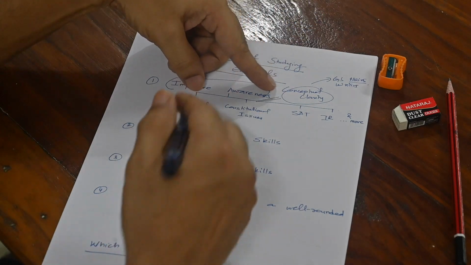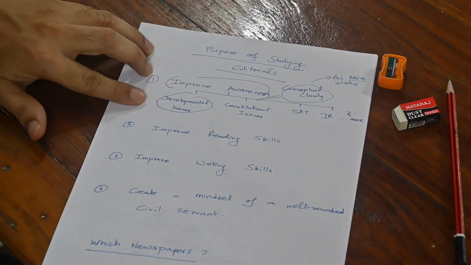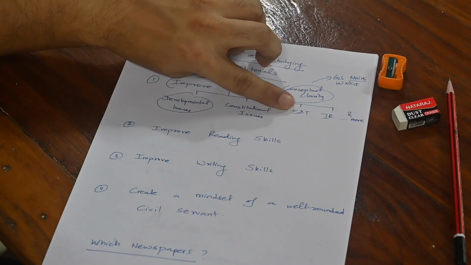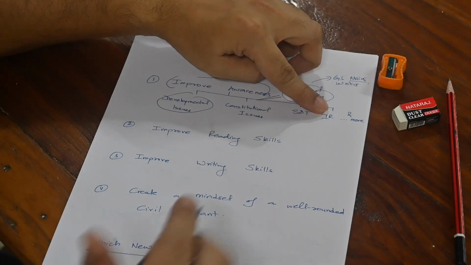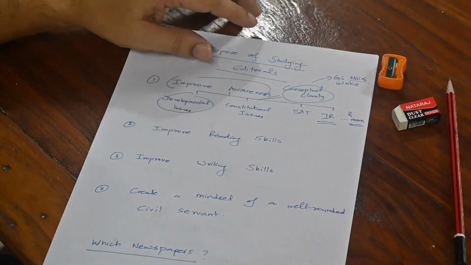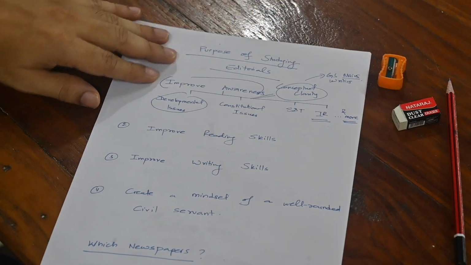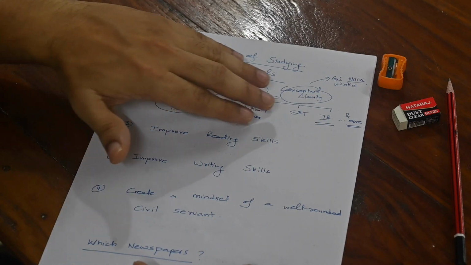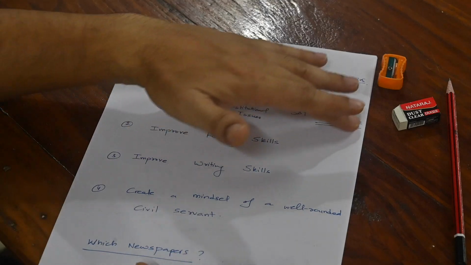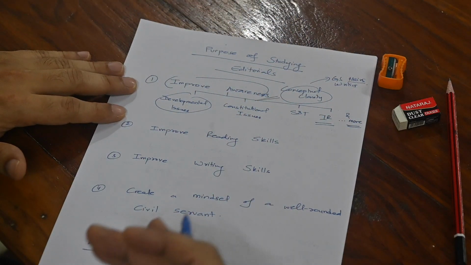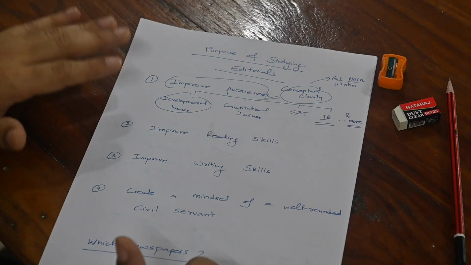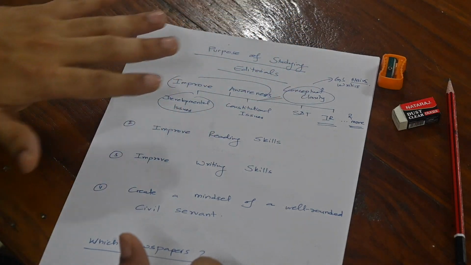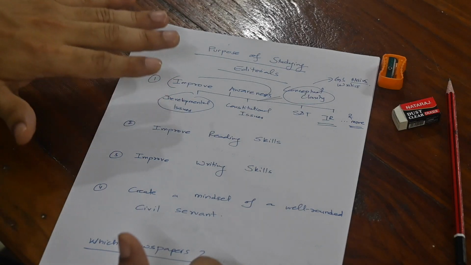They cover developmental issues, like you have seen. They cover various constitutional issues. They cover various science and technology related issues. They cover international relation IR issues and some other major topics. So these are the major things that all the editorials usually talk about: developmental issues, constitutional issues, science and tech and IR. And if you read editorials, these are the rough areas where your awareness and understanding is going to increase, and that will help you in mains. For prelims, it won't help you much. Prelims में editorials का इतना help नहीं मिलता, but it will really help you for mains.